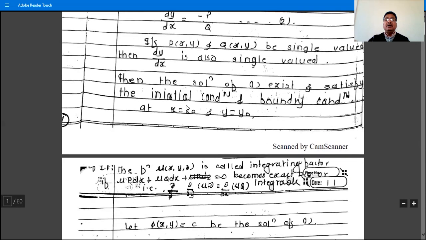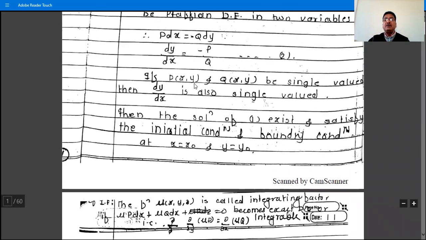Okay, but these are not single valued functions if they are two variable functions. If P is a function of x only, or Q is a function of y only, single valued functions, then we can separate the variables and, by integrating, we have the solution.